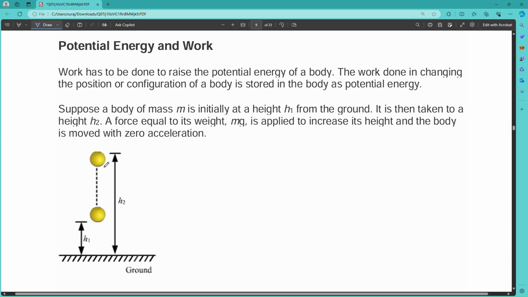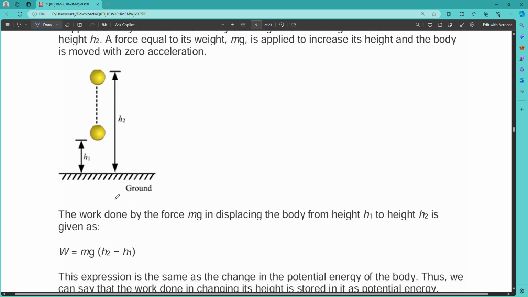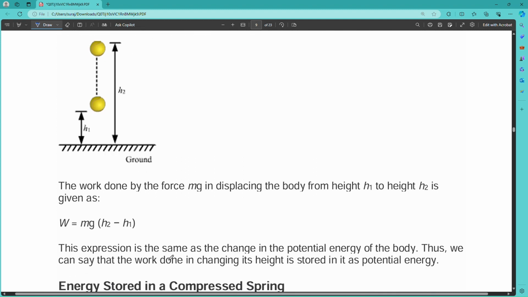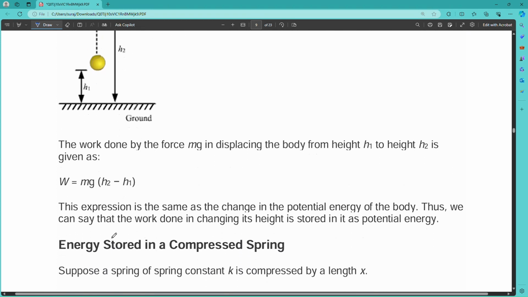A force equal to its weight mg is applied to increase the height, and the body is moved with zero acceleration. So the work done by the force mg in displacing the body from the height h1 to h2 is W equals mg (h1 minus h2). This is the expression, and it is the same as the change in the potential energy of the body. Thus we say that work done in changing the height is stored as potential energy.